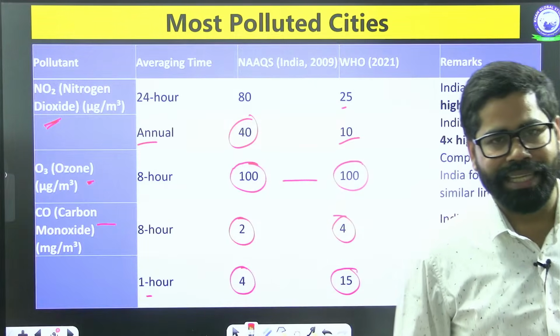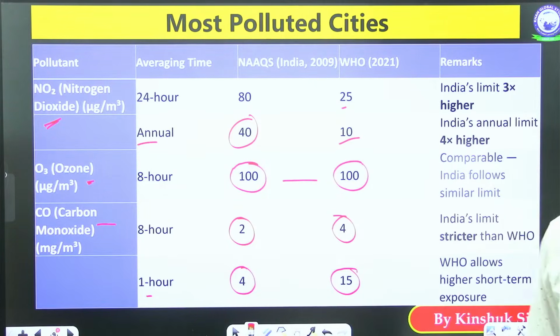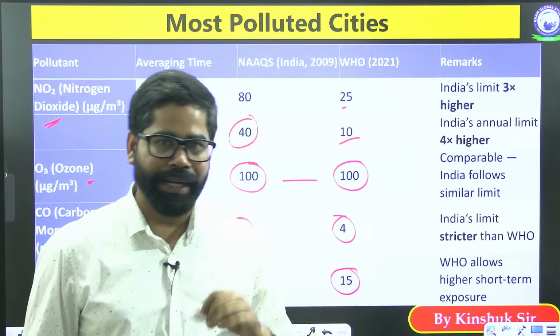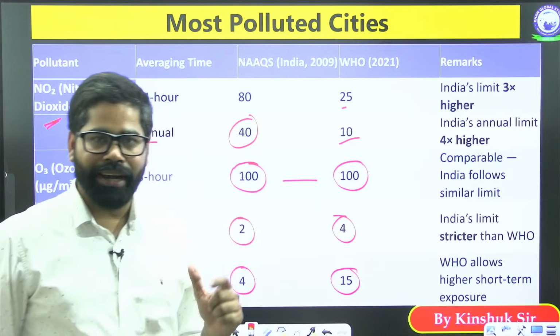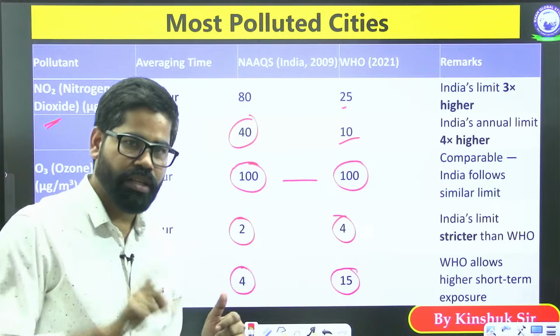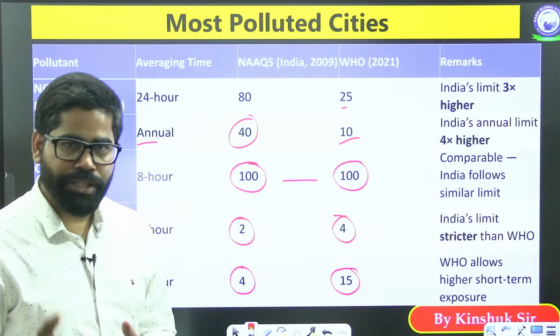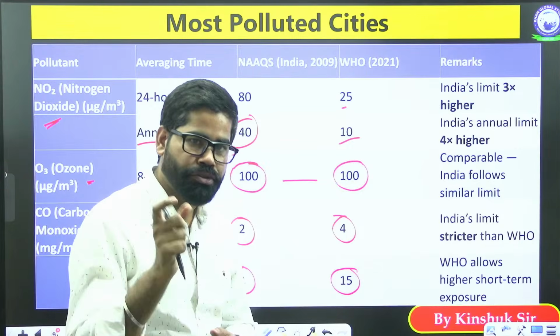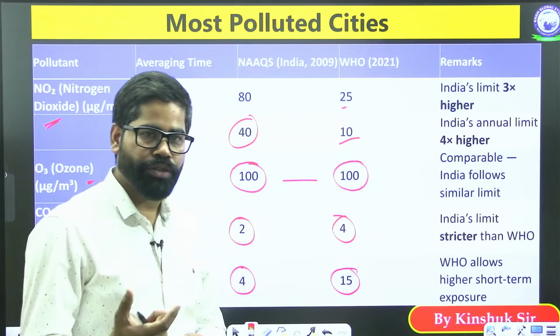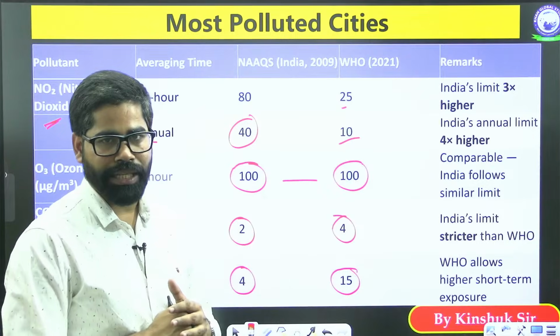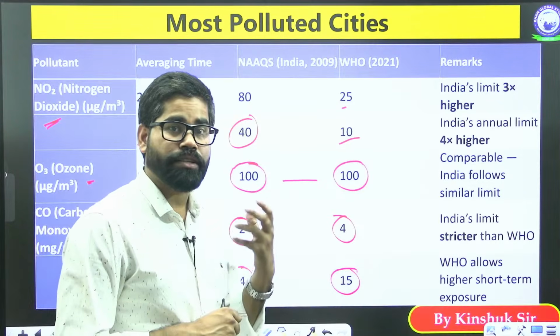In all other cases like nitrogen dioxide or sulfur dioxide, particulate matter 2.5 or particulate matter 10, we see that our standards are much easier as compared to WHO. WHO is prescribing a strict limit of many of the pollutants. In case of India, it is relaxed.